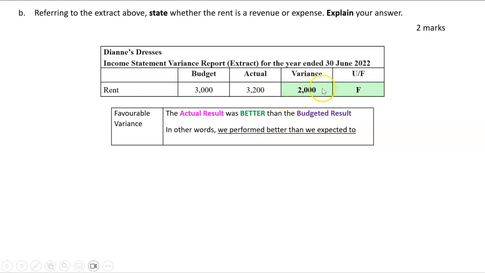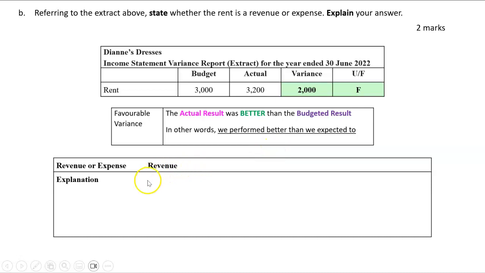Because if we actually spent more on rent as an expense than we budgeted, this would be unfavorable. That's bad. But in this case, rent can actually be a revenue. We have a property and we rent it out to someone. So this actually makes sense. We expected to make $3,000 of rent in revenue. We made $3,200. That's a variance of 200, not 2,000. So therefore, that is favorable. So that is a better result than we'd hoped.